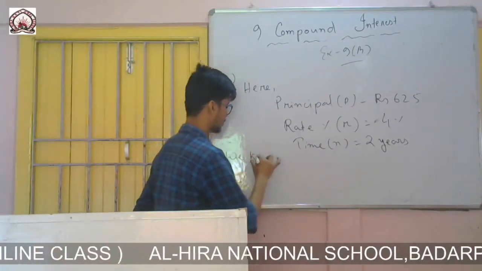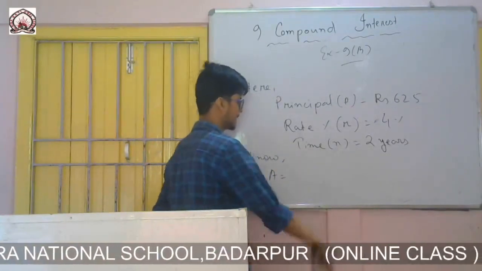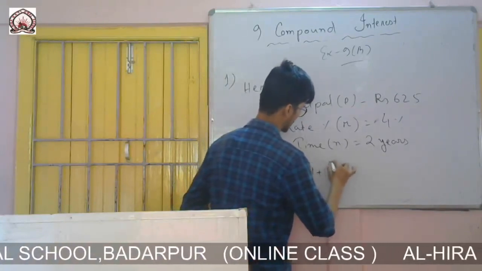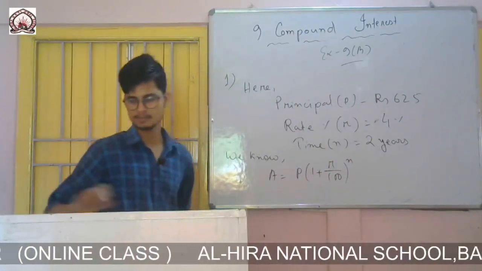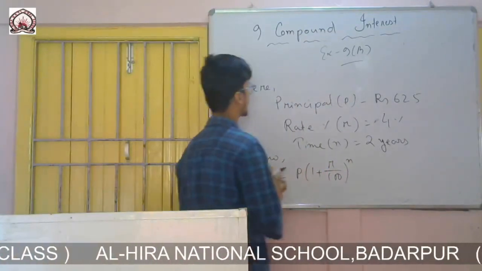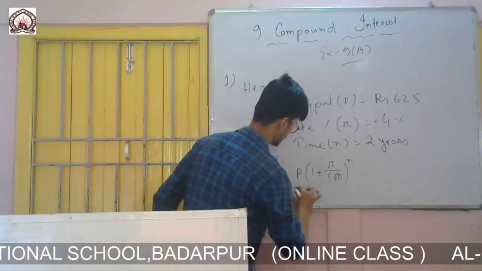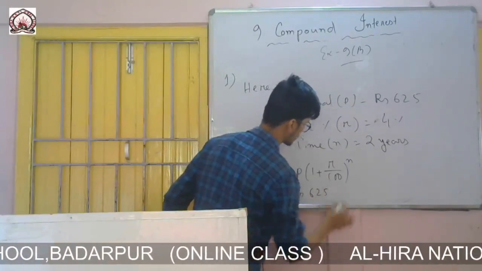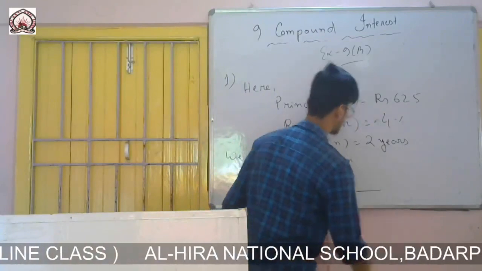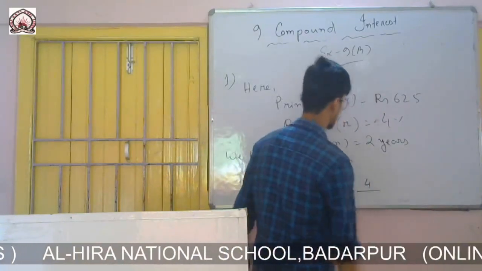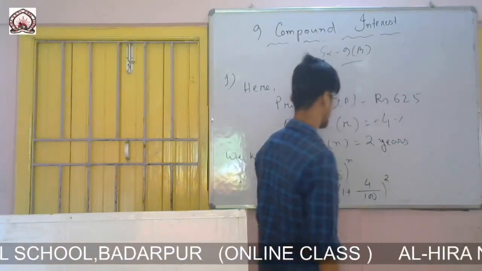So right, we know amount equals P into 1 plus R by 100 to the power n. In case of P, I will put rupees 625. 1 plus rate, it is given 4, so 4 by 100, and time is given as 2 years.